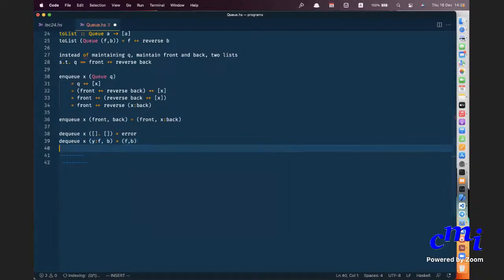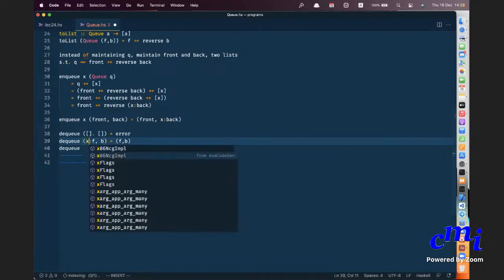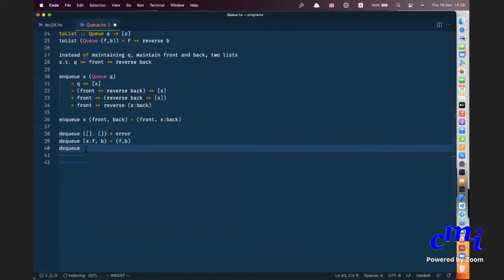But there is also another possibility, which is that you have DQ from... Okay, but there is another case, which is that your first list is empty, but your back list is some list B. In this case, what do you do? Sir, empty comma tail of B. But why tail of B? Tail of B won't work, no? Because remember, B is in the reverse order. Oh, okay. So you should actually remove the last element of B.